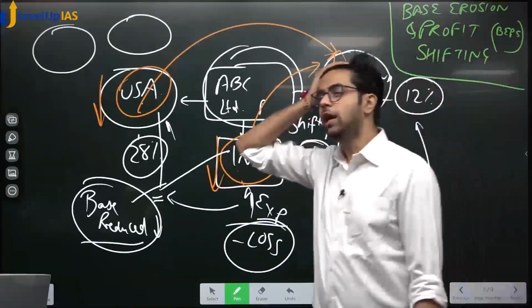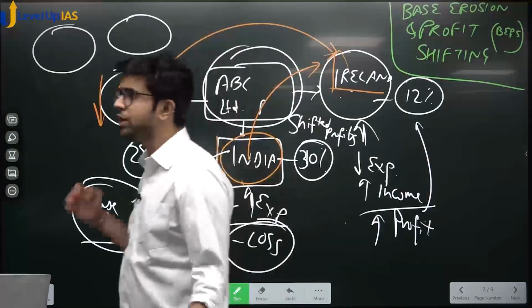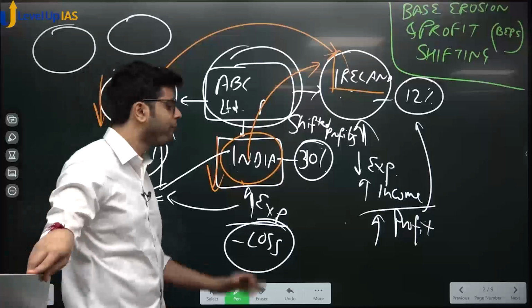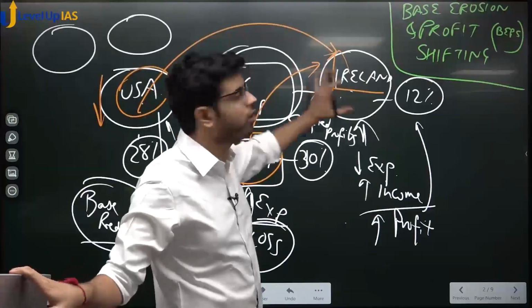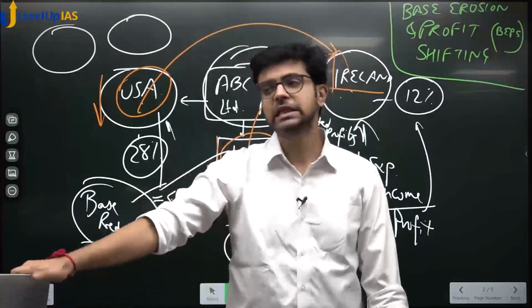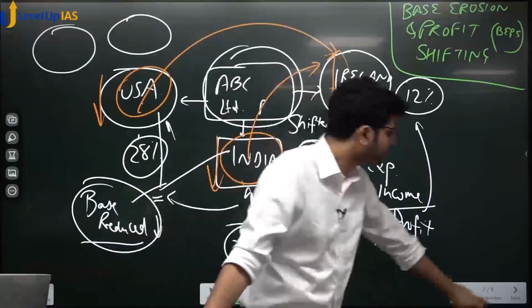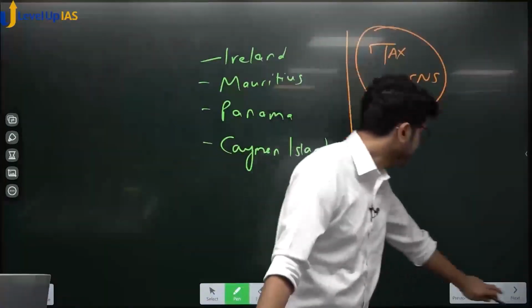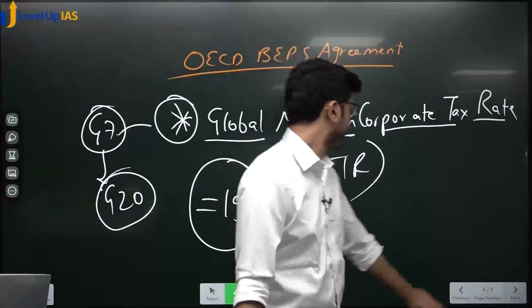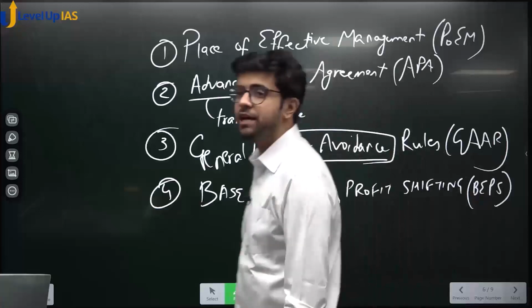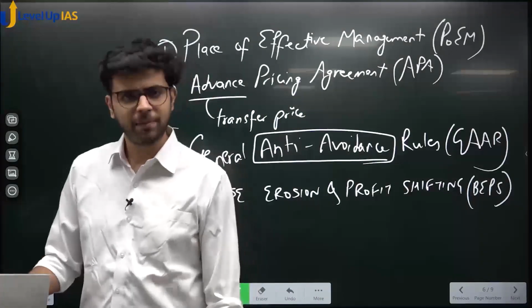Okay. So now if you have already paid tax in some other country, you are not supposed to pay tax in your home country or some other country. Why? Because this is to avoid double tax. Yes or no? There is no concept of double tax, because double tax is wrong.